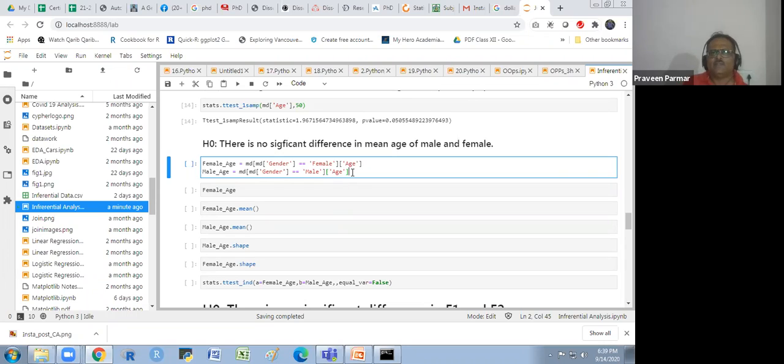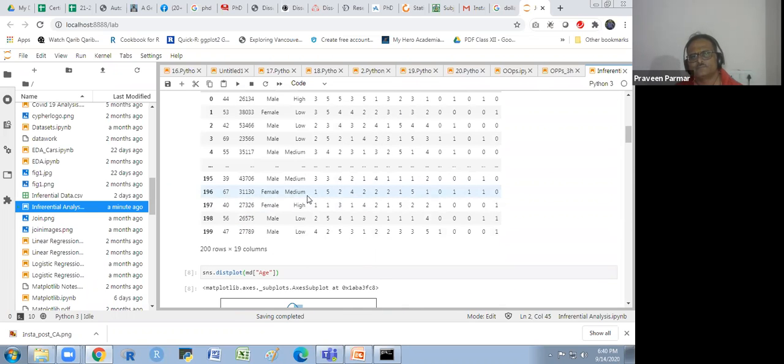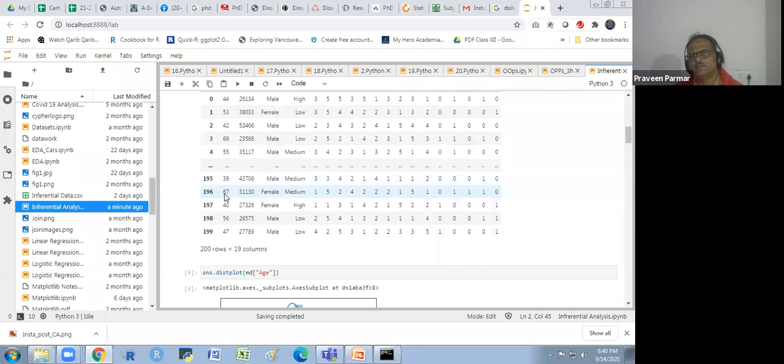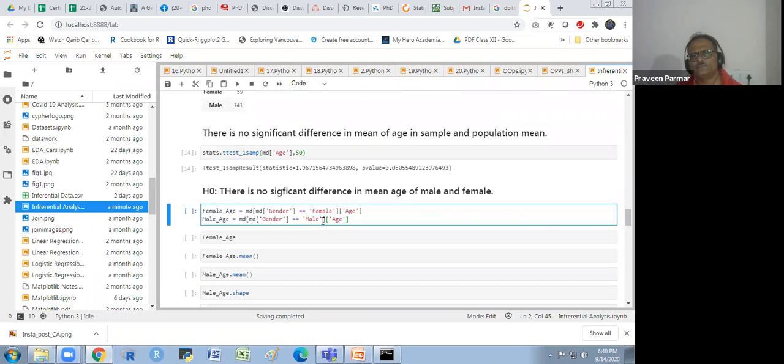Now I see there is no significant difference in mean age of male and female. So first I have to make a column for the male age. I have to bifurcate the female age and the male age. We have one column of age only, and we have gender in another column. So for male we have to allocate the male in age and then female in age. So I will do that in this way.